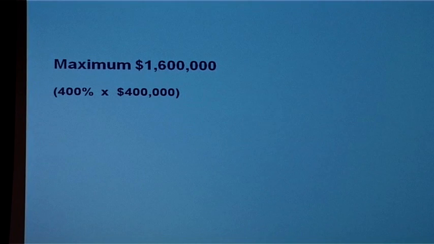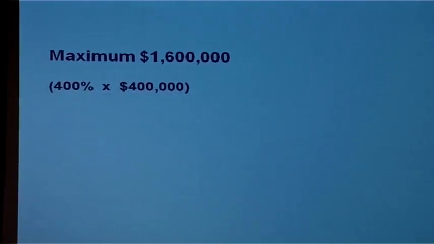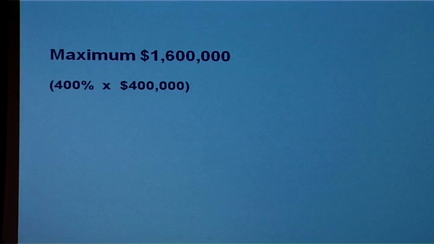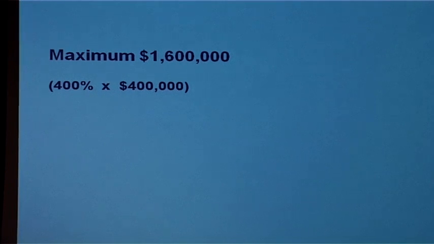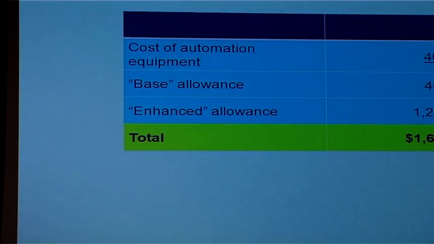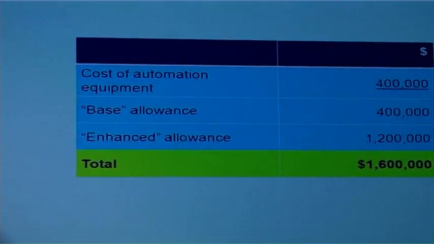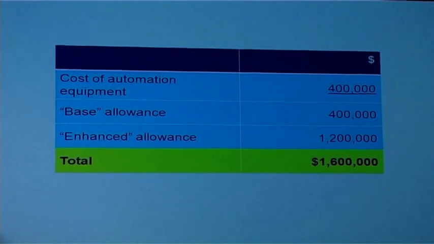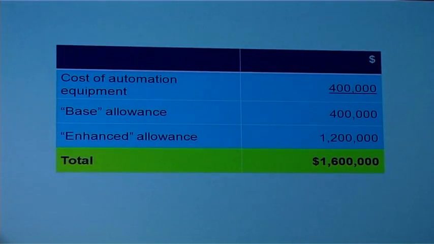Let's look at how PIC works. So I have an example here for automation equipment. The maximum available is 1.6 million because it's 400% of $400,000. So say for example, we acquired automation equipment costing us 400,000, and automation equipment qualifies for 100% capital allowance.